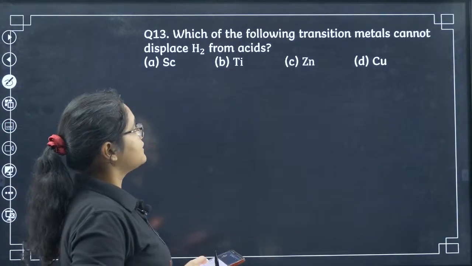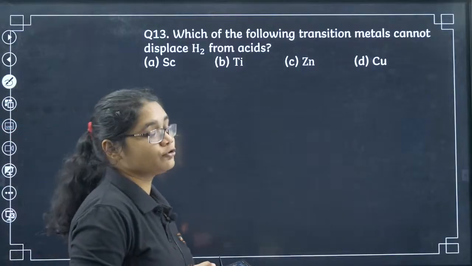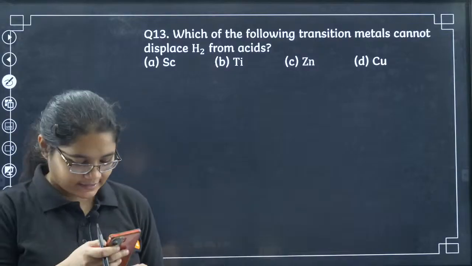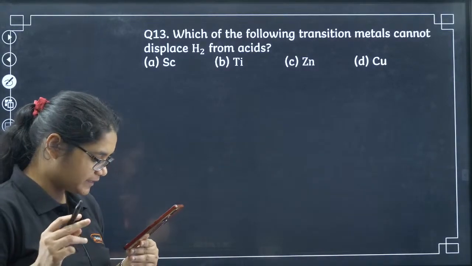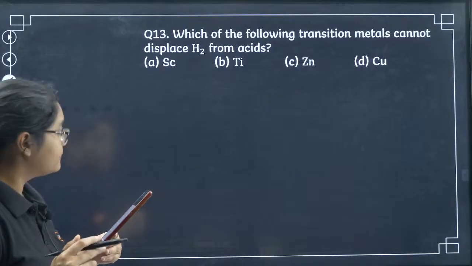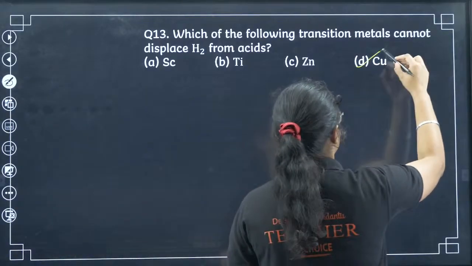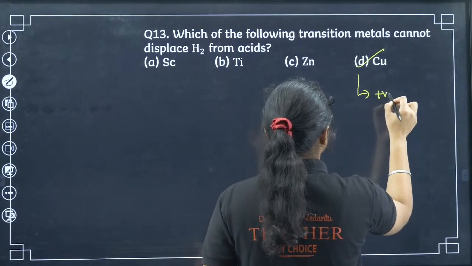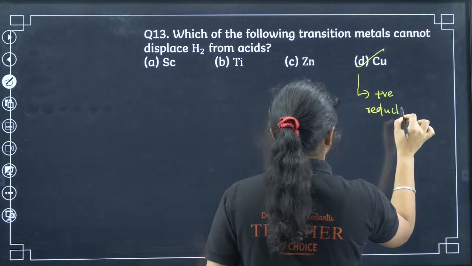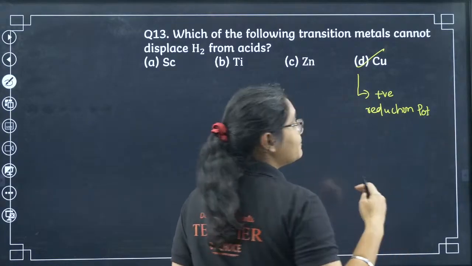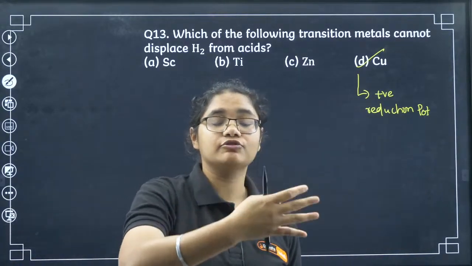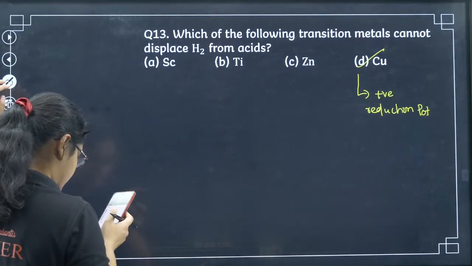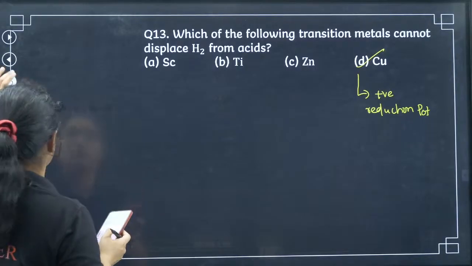13th one: which of the following transition metals cannot displace hydrogen from acids? Very easy question. It cannot displace hydrogen from acids. Anyone? Yes, again the answer here is copper. Copper cannot displace hydrogen from acids. Why? The reason is its positive reduction potential. So copper itself gets reduced, it does not allow hydrogen to get reduced, so that is why no hydrogen gas is produced here. Yes, Sudhanva is also correct. Avi Shankar, no beta, it is not B, it is D.